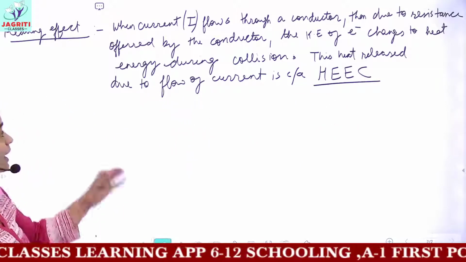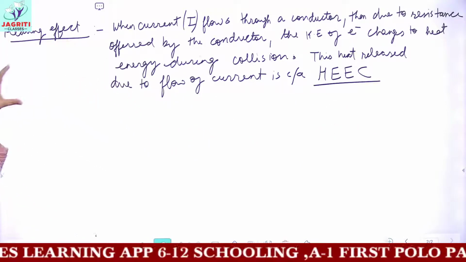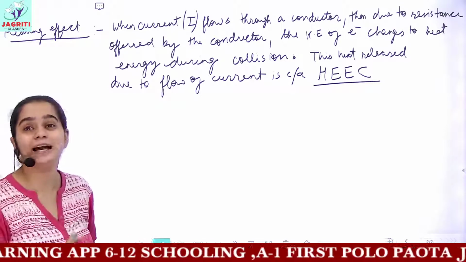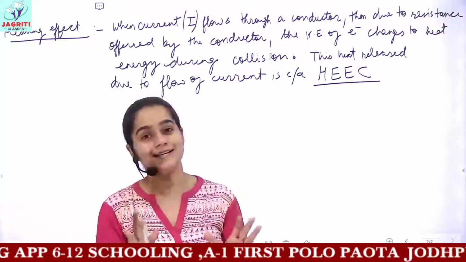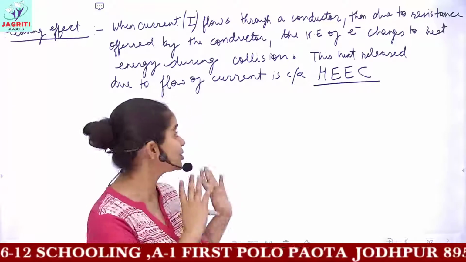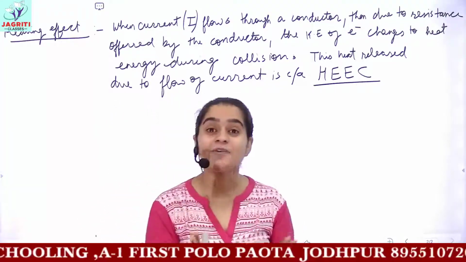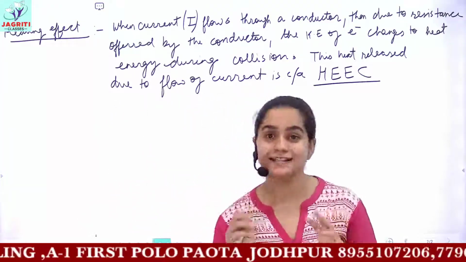I hope the definition and the concept behind this effect are quite clear in your minds. I hope you understood the concept now.